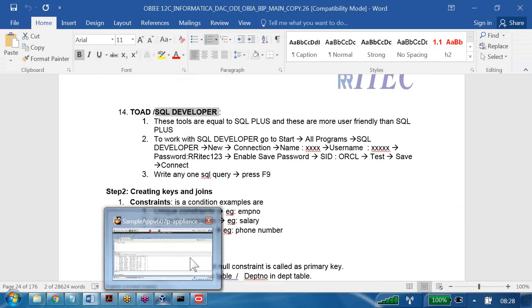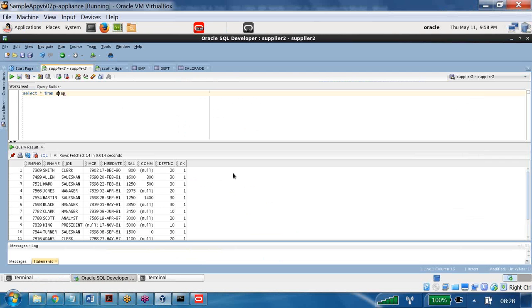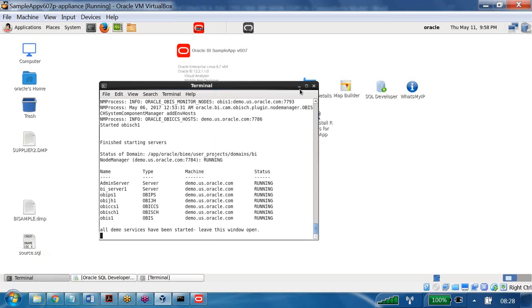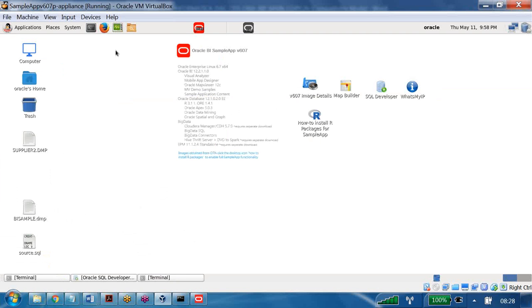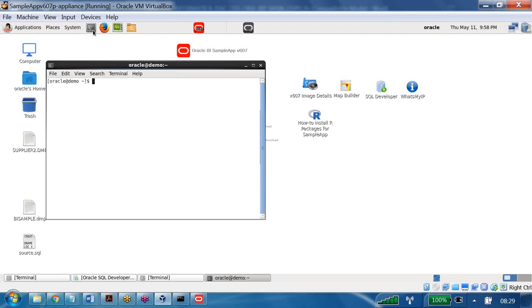If you take here, let us say I am going to the database VM. It is a Linux VM. In the Linux VM, if you observe, I have here what is called a terminal window. In the terminal window I am clicking. Then it says here it is an Oracle demo instance. The Linux I am using, I didn't install by hand. The Oracle guy already installed it and provided the VM, and that VM only I am using. That is the reason it's showing here oracle at demo.